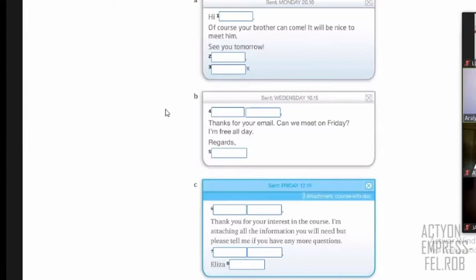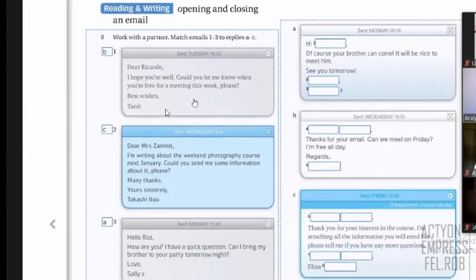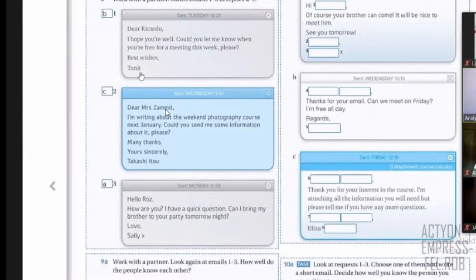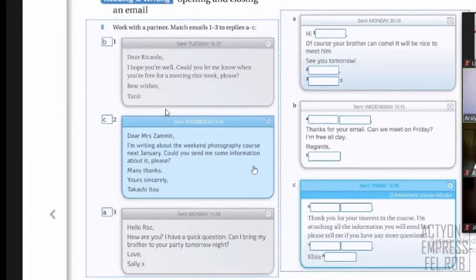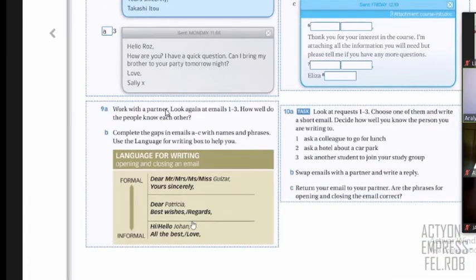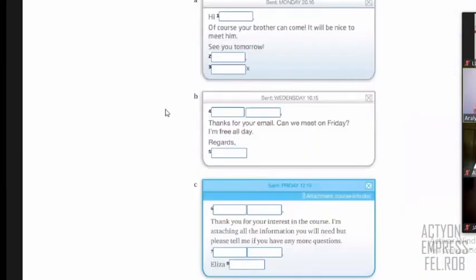So you have to put the names according to here. You have Ricardo, Tanit, Mrs. Samit, Takashi, Sally, and Rose. So you have to complete with the names of the people and also with the expressions from here on this part. So I'll give you 2 extra minutes so you can finish this exercise.